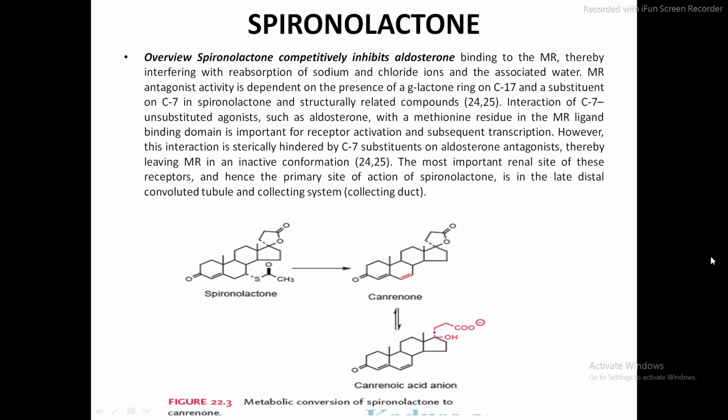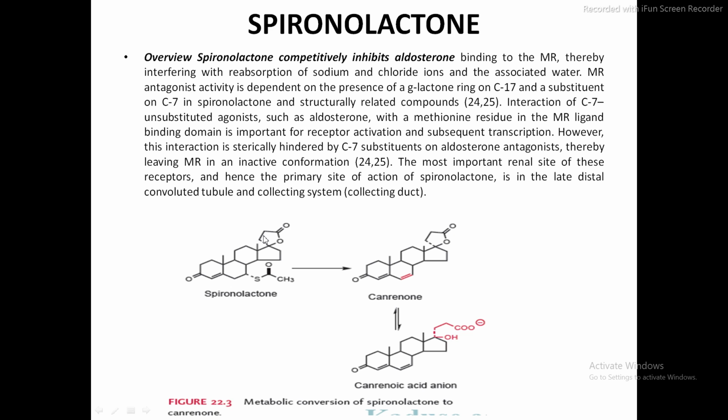The activity of these MR antagonists, that is spironolactone, depends on the presence of the lactone ring. So this is the lactone ring over here. This is the structure of the spironolactone, and these are the metabolites of the spironolactone. One is canrenone, and the other one is the canrenoate anion, right? So this one is the lactone ring, which is present on the 17th carbon of this pregnane ring. Okay, so this is the lactone ring.